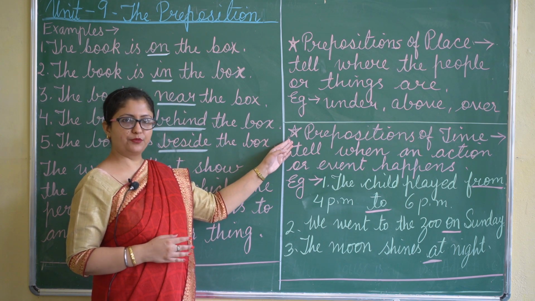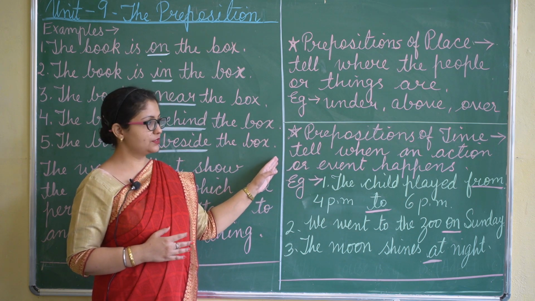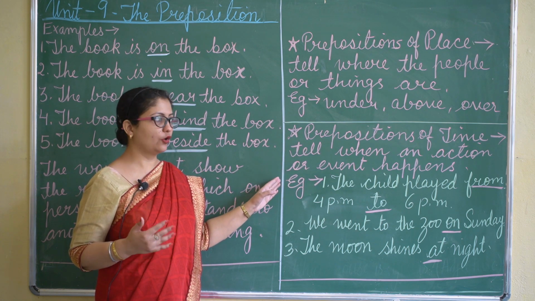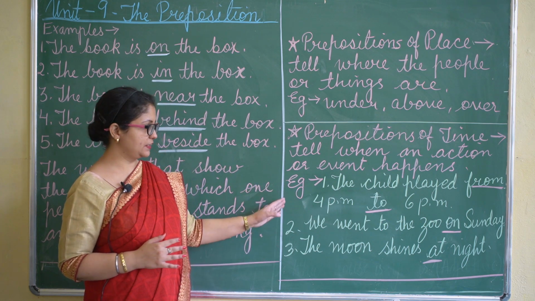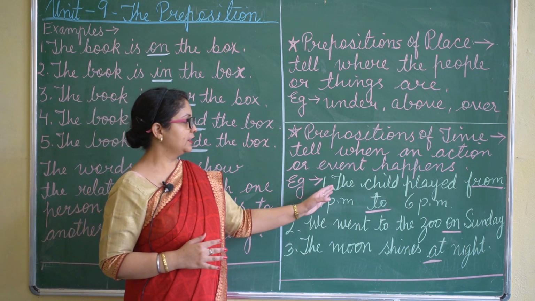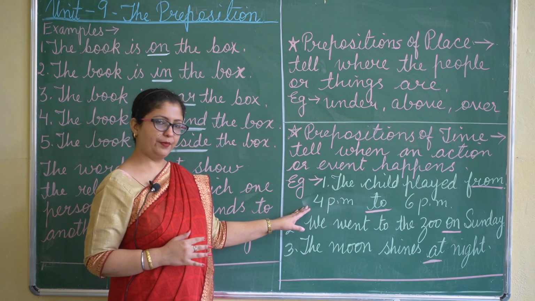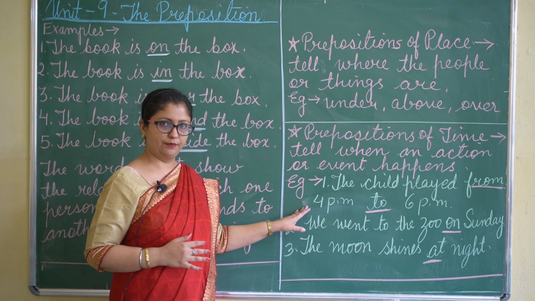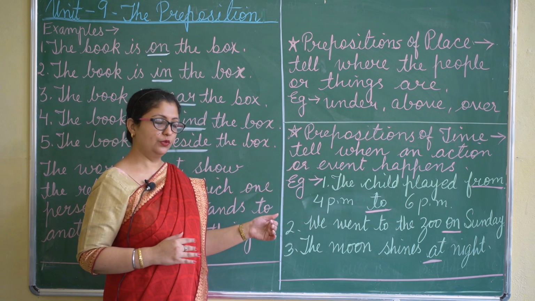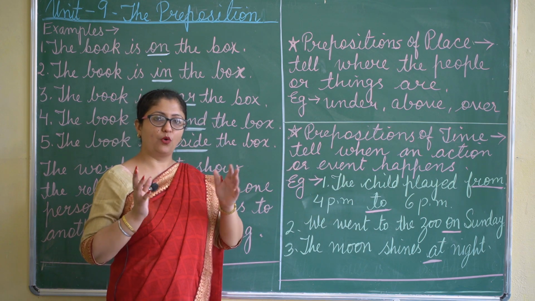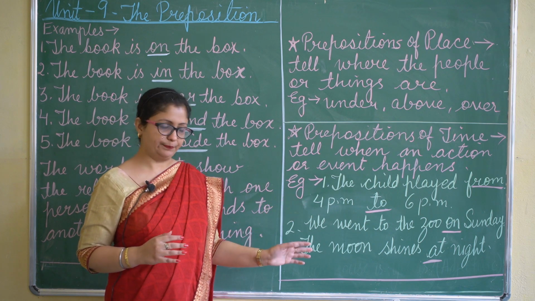Now we have prepositions of time. Here they tell us when an action or event happens. Here are a few examples. These are from your book. The child played from 4 p.m. to 6 p.m. Now the words from and to are telling the time, from what time to what time the child was playing.